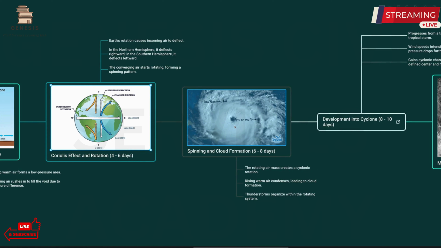Now, this spinning and cloud formation happens, and the rotating air mass creates a cyclonic rotation, and the rising warm air condenses, leading to cloud formation. The air which has risen upwards condenses and there is a formation of the cloud.